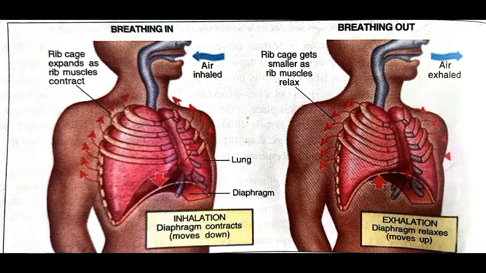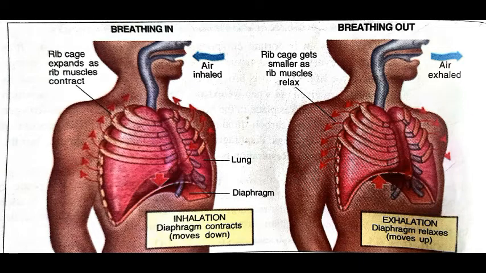If there is an increase of carbon dioxide in the blood, the rate of breathing is increased. See, if our blood has more carbon dioxide, then the rate of breathing is increased in order to purify the blood. When our body is engaged in physical activities, carbon dioxide concentration will rise.